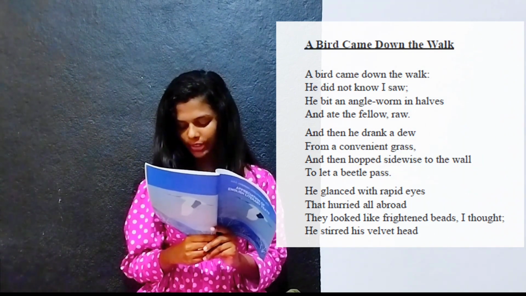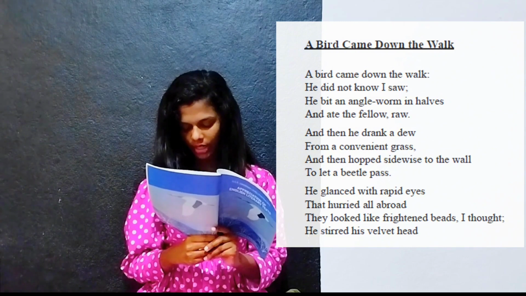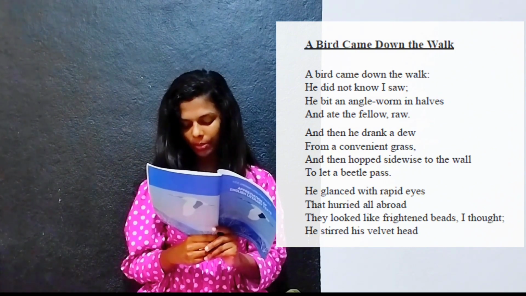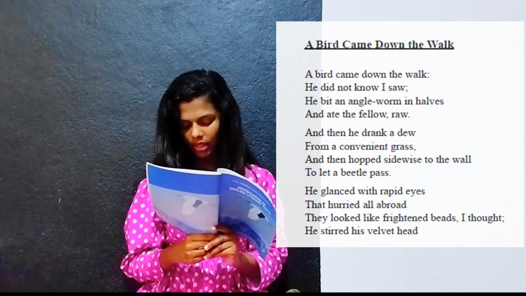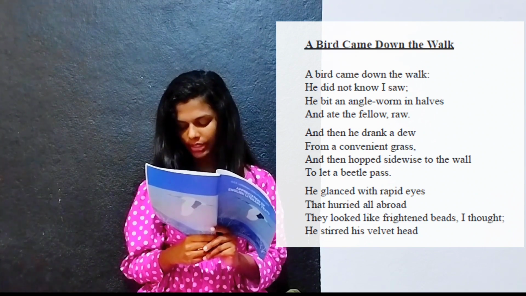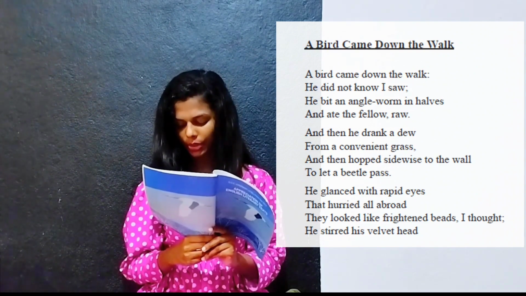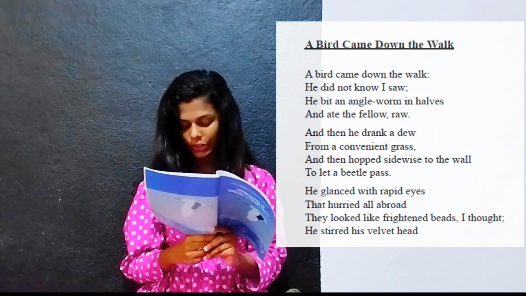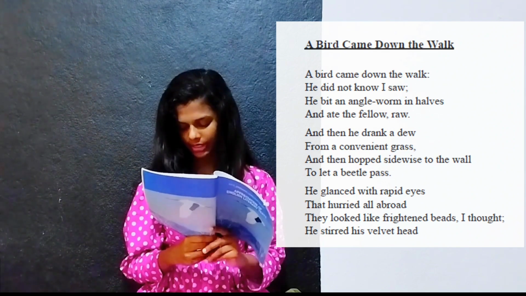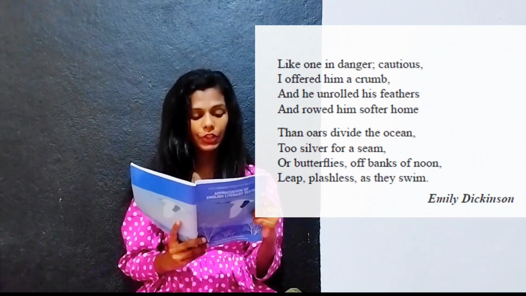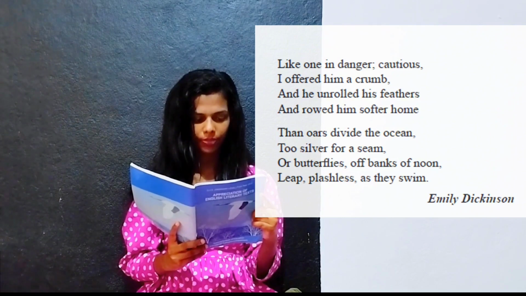He glanced with rapid eyes that hurried all abroad. They looked like frightened beads, I thought. He stared his velvet head like one in danger, cautious.